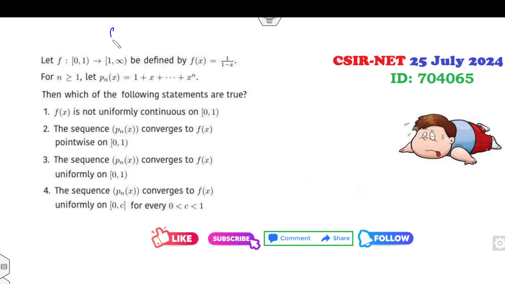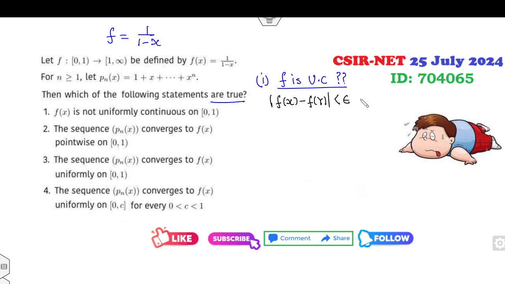F is a function which is defined as 1 over 1 minus x. Pn is a function. Which of the following statements are true? First option: is F uniformly convergent or not? What is the definition of uniform convergence? |f(x) minus f(y)| is less than epsilon whenever |x minus y| is less than delta. Now, if I choose x and y which are very near to 1, then definitely the difference of them will be satisfied.